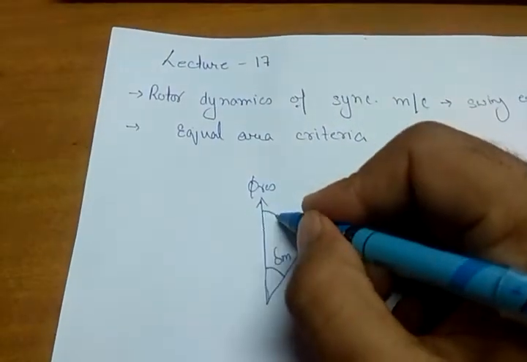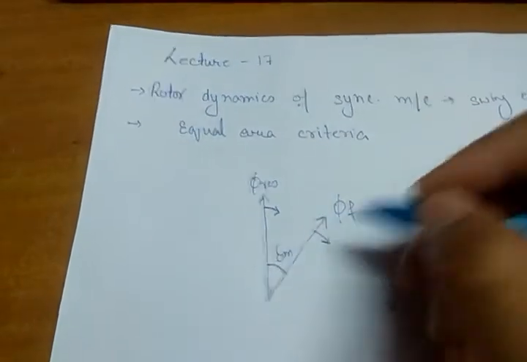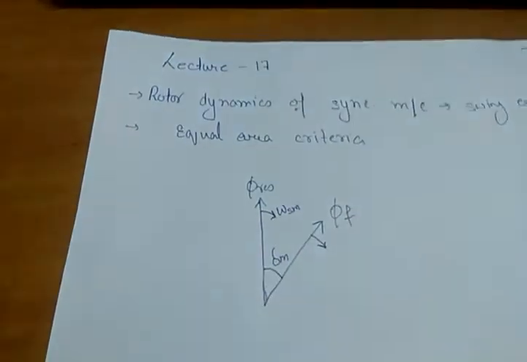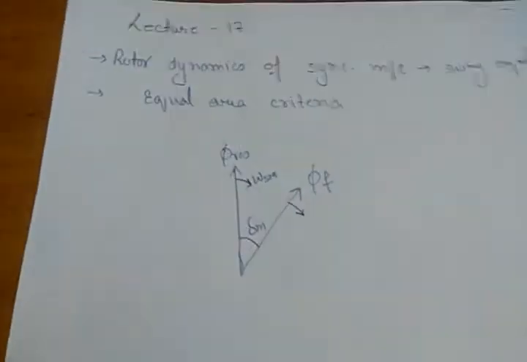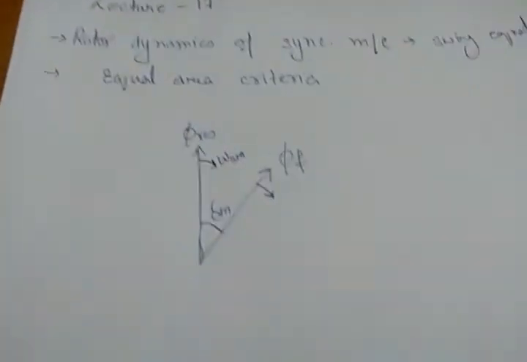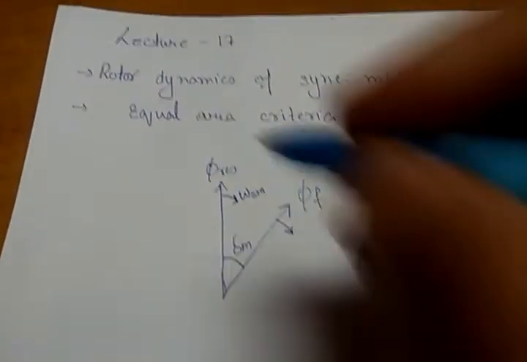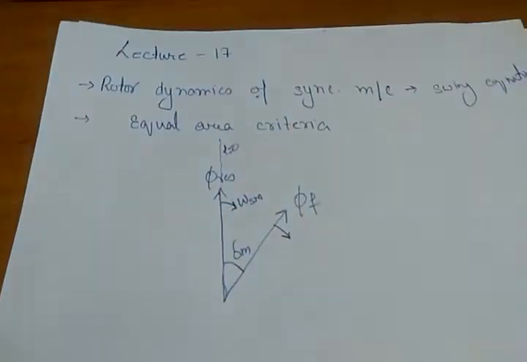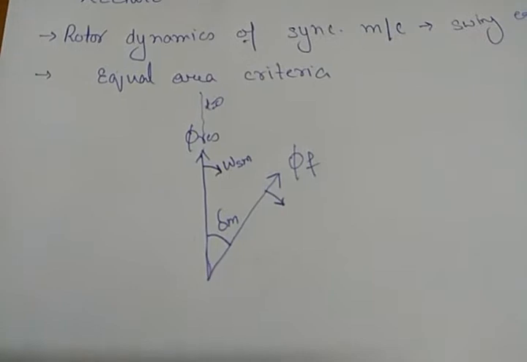Under steady state, both the fields are moving at synchronous speed, which is omega sm. You can also denote it by omega s. Okay, so both are moving at synchronous speed. Suppose at this point, when time t is equal to 0, this is the position of the resultant flux.